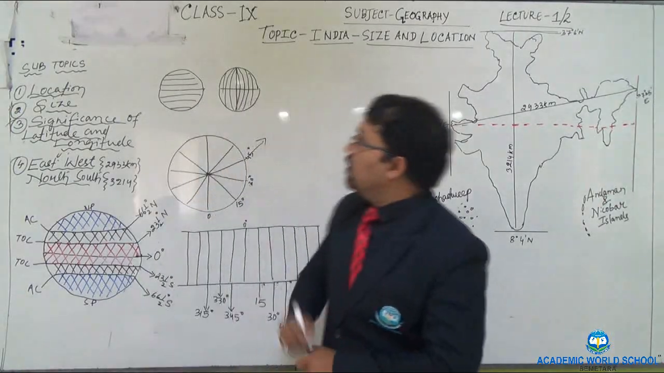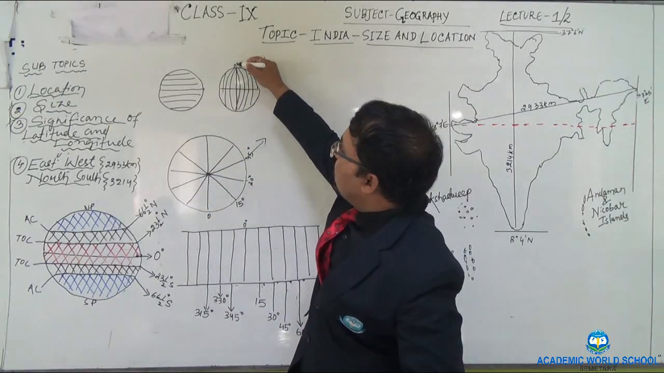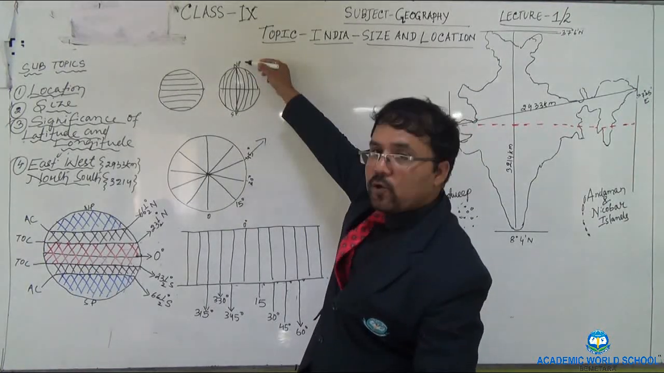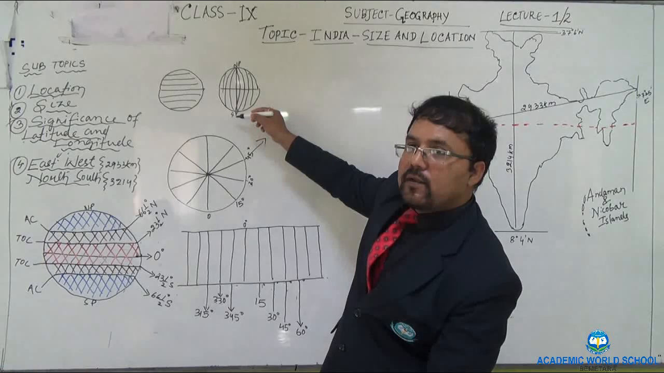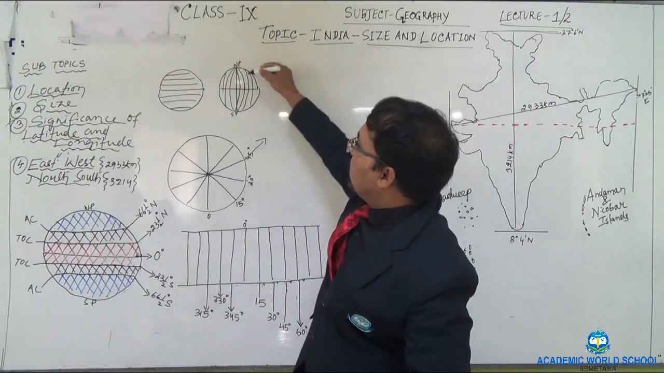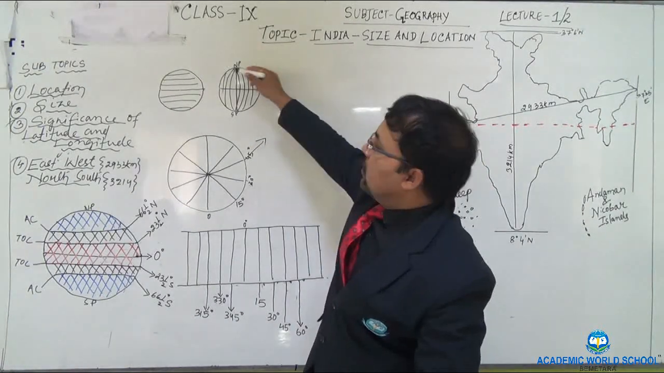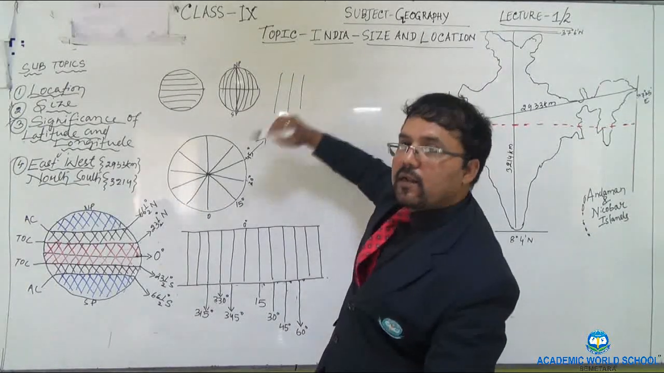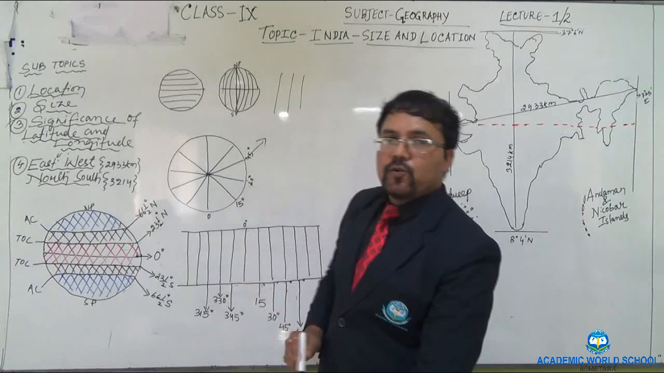They run from the north pole to the south pole. This is the north pole and this is the south pole. So these are longitudes, vertical lines running from the north pole to the south pole.